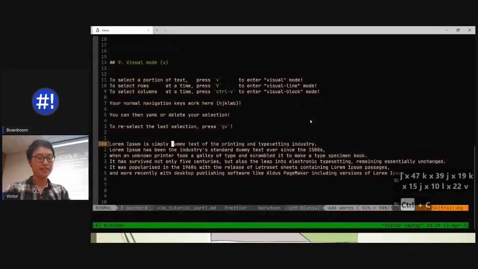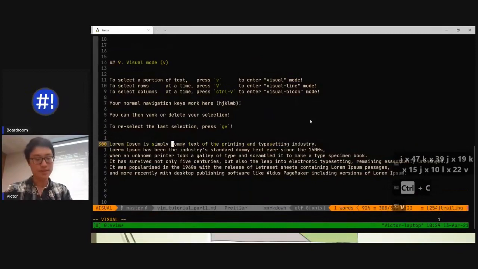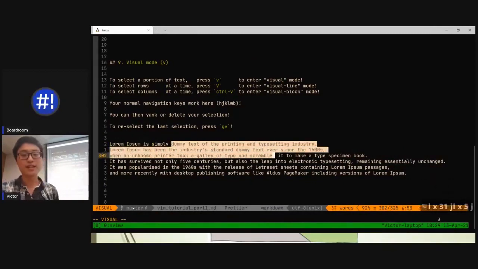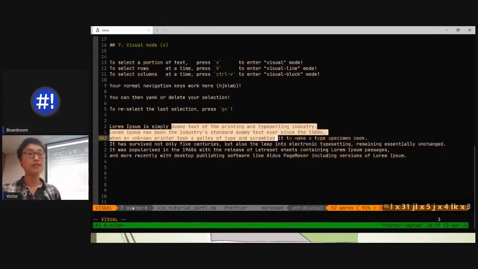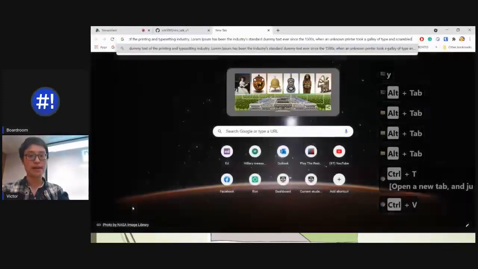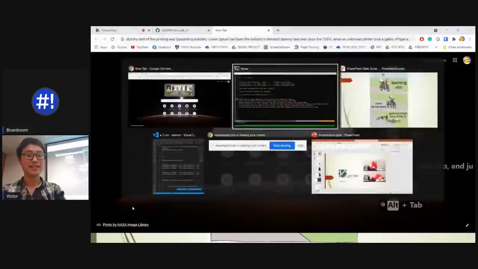You can press the V key, right? And again, all these characters do something special. And you'll notice that we enter visual mode now. And I can press H, J, K, L and start to highlight text. If I press Y, remember what Y was? It was yank, right? It's the copy, right? I can press Y now, and I can go anywhere, and I can paste that. Right? There's my text. It's so good.